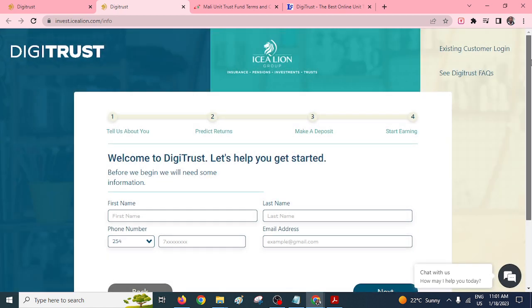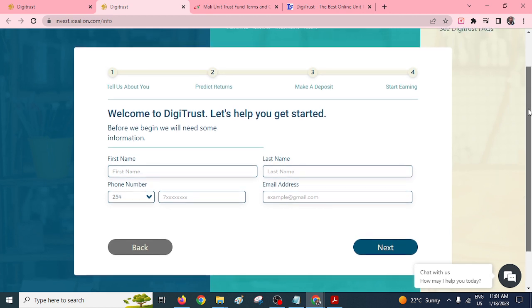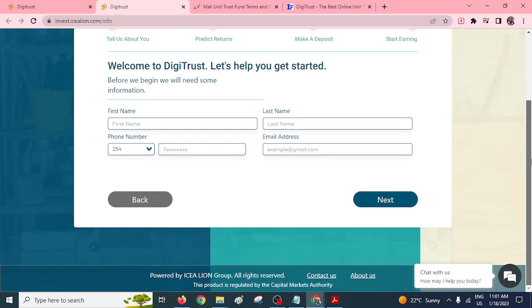Ideally, this is the step-by-step registration form. You'll have to provide your first name, and so on, and your phone number. Your phone number here needs to be an M-Pesa registered line, so that when you want to deposit and withdraw, you don't encounter bottlenecks or problems, right? The four steps are very simple, and then you will have your account.